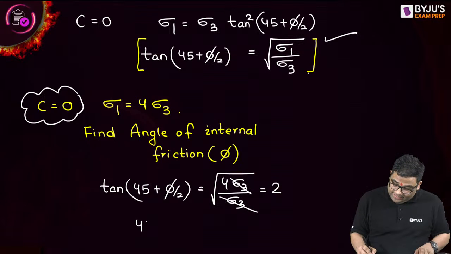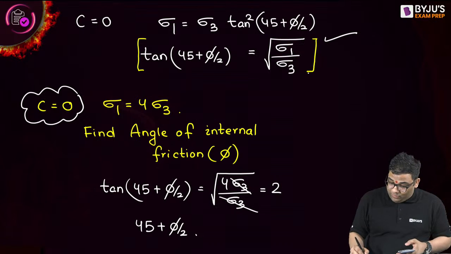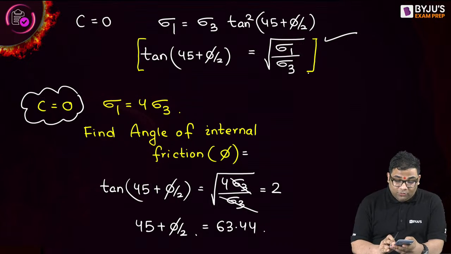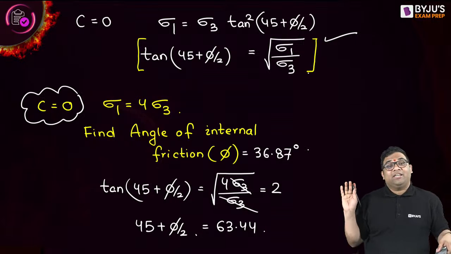So from here I can take tan inverse: 45 plus phi by 2 is tan inverse 2, and I'm getting 63.44 degrees, and from here I can get phi. You see, most of you were able to solve this question by just having this basic understanding.